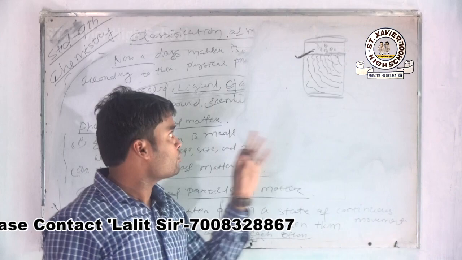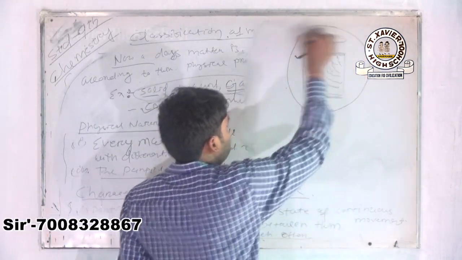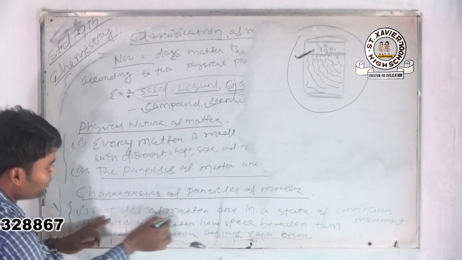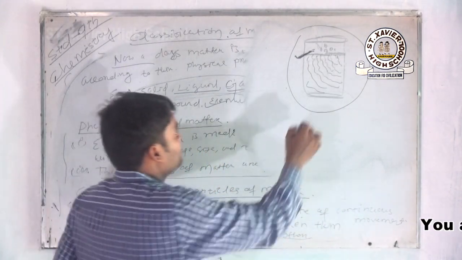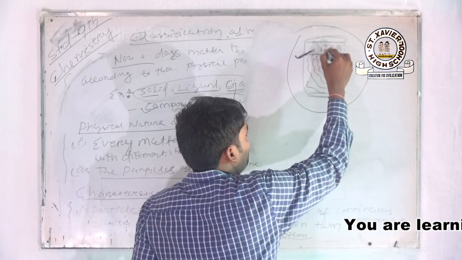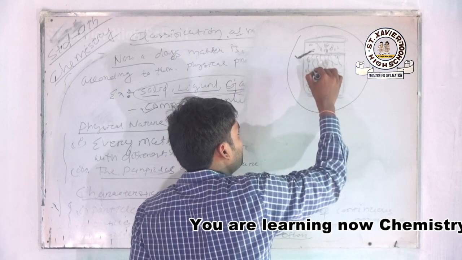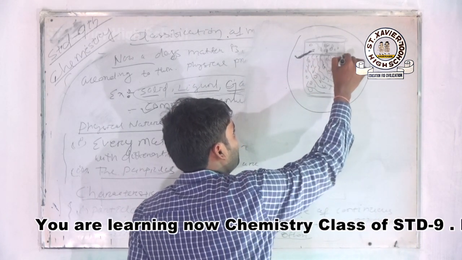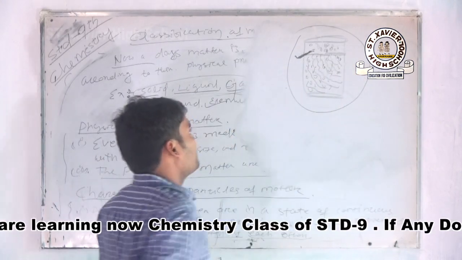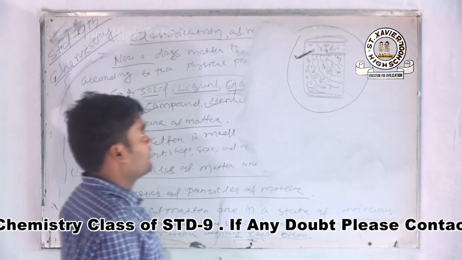So what do you notice here, what do you conclude in this case? In this case we conclude that the particles of matter are in a state of continuous movement. That means the ink particles are spread all over the water. This shows the particles of matter are in continuous movement.